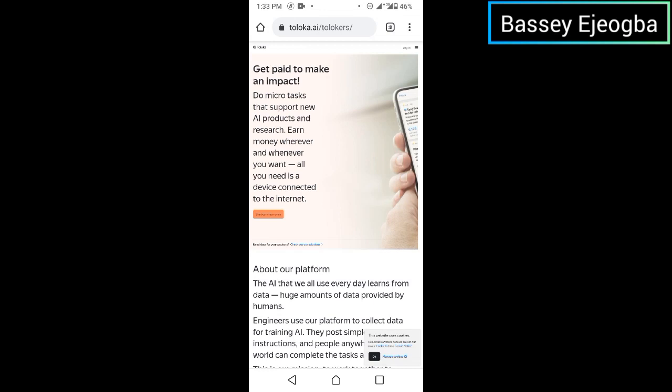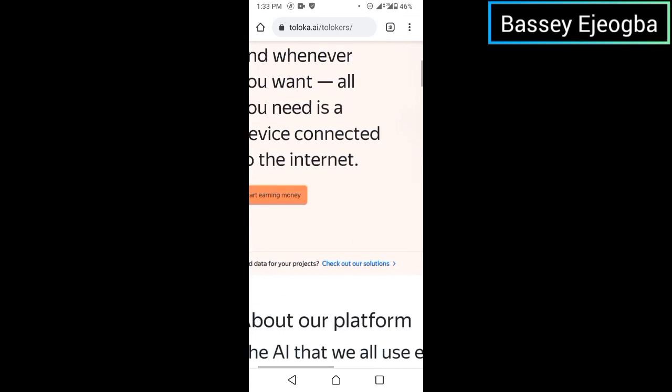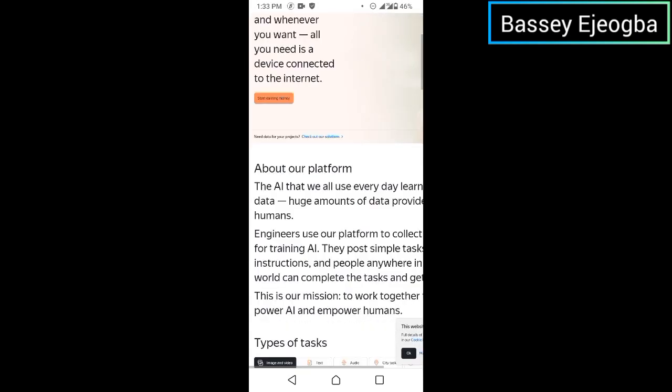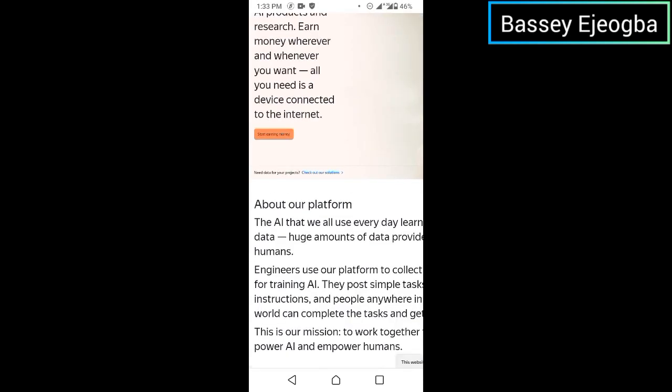So as you can see, after reading, here they say start earning money. But I have to show you things about this platform so that you know I'm not just hyping it for you to go and waste your time. I'm actually telling you about this platform so that you can go there and make a little money which you can use to support yourself in your academics, or to do one or two things online. You understand? You can use the money to buy data, or even use it to chase away Sakpa.